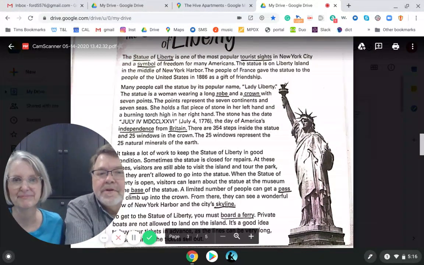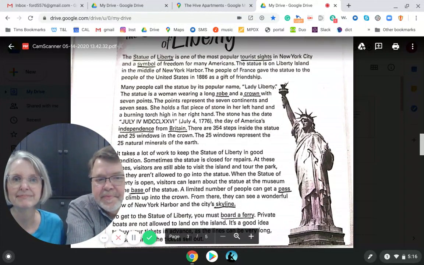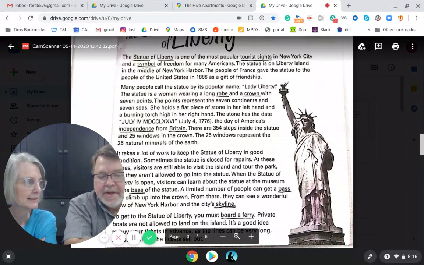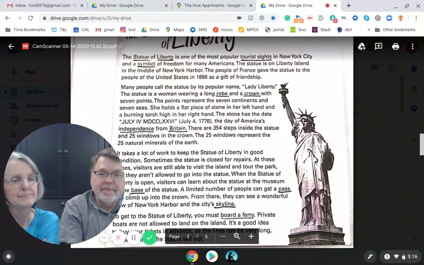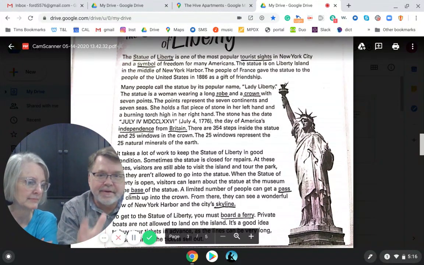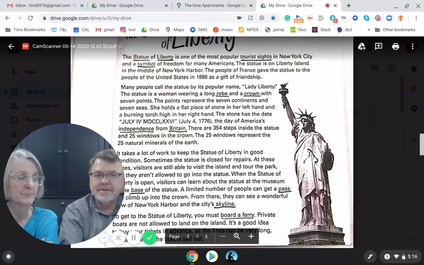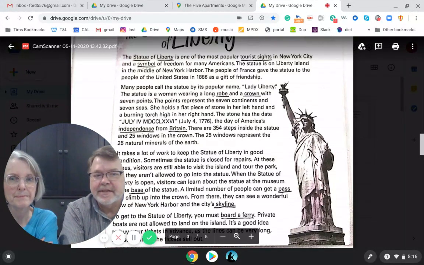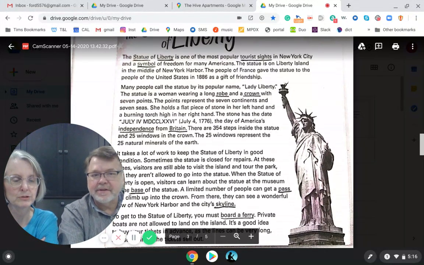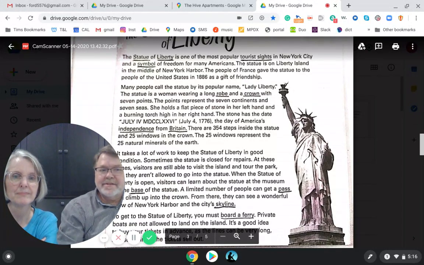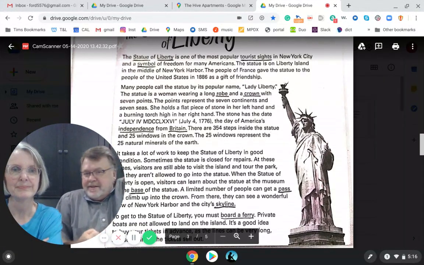Yeah. The first one we have there is statue. So the statue, it's something that you might make out of clay, or out of concrete, or out of stone, and it's in the shape of something. Like in this case, it's the shape of a woman. She has a torch in her hand, and she's got her hand way in the air, and she has something else in her other hand.